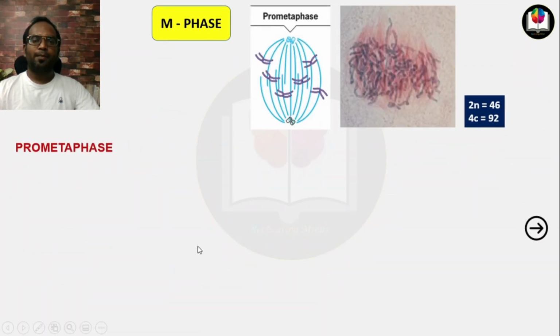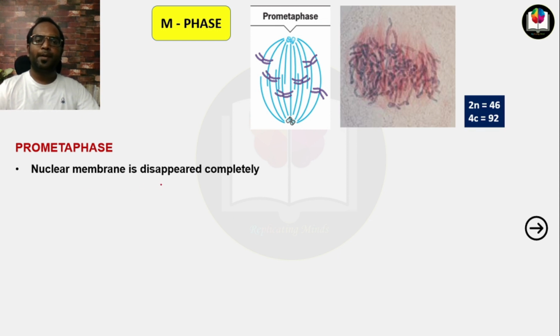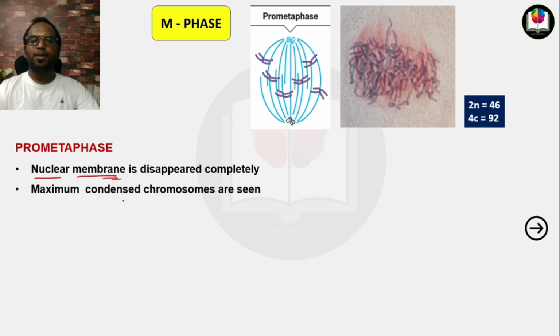Now we will talk about prometaphase. In prometaphase, the nuclear membrane is disappeared completely. You have to remember here that the nuclear membrane is disappeared completely. Maximum condensed chromosomes are seen, right? The maximum condensation you can see here in prometaphase.